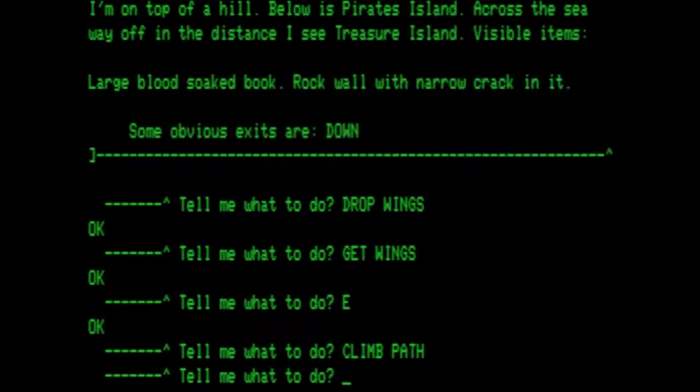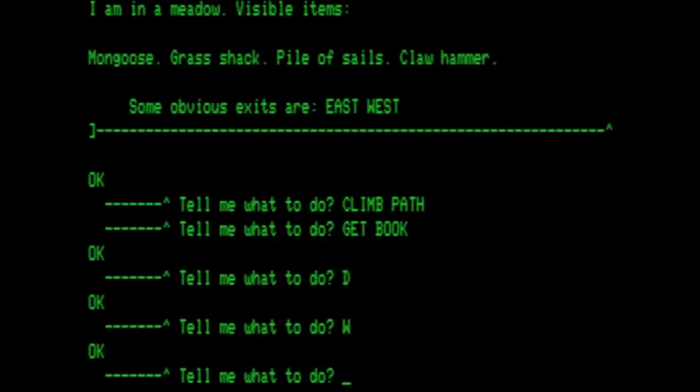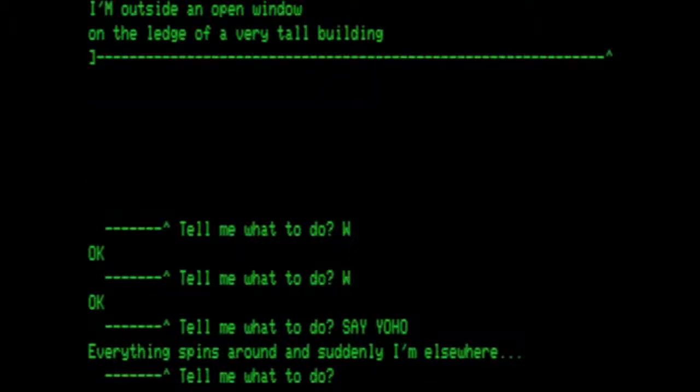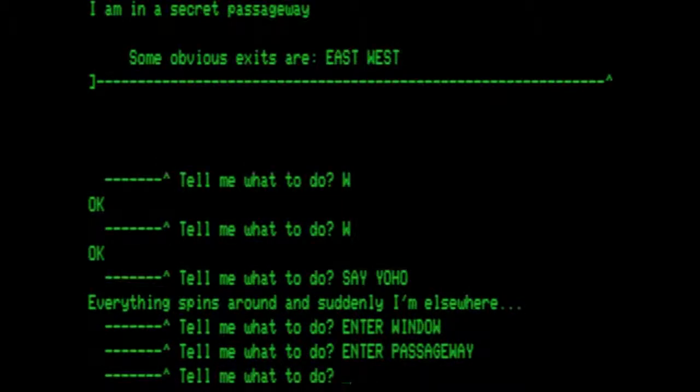Climb the path. We want to get the book. Then we want to go back down. Head west. And west again, and we're back on the beach. And I want to say yo-ho. From here we want to go back inside, which is enter the window. And then back into the passageway. We're in the secret passageway. We go east to go deeper in.